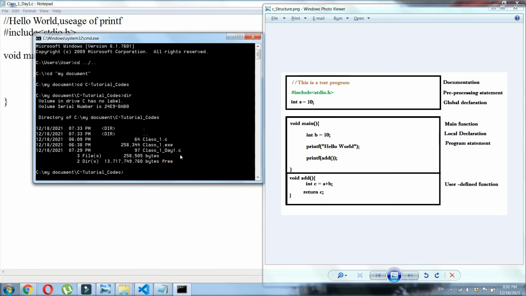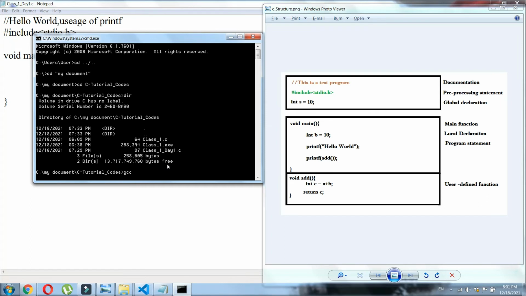Since this is the first program we created, class 1 day1.c, I am going to call GCC. GCC stands for GNU Compiler Collection. GCC is an open source compiler made by the GNU project, needed to compile and execute a C or C++ program.